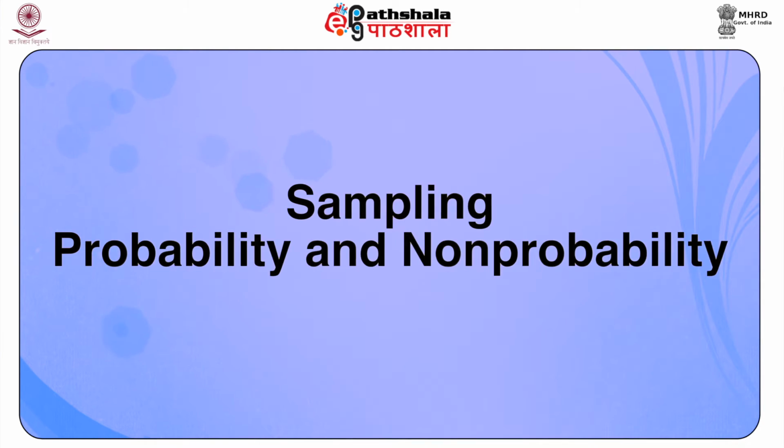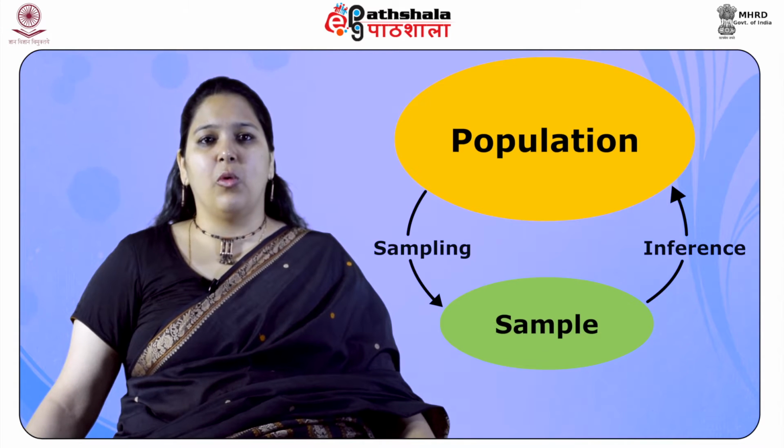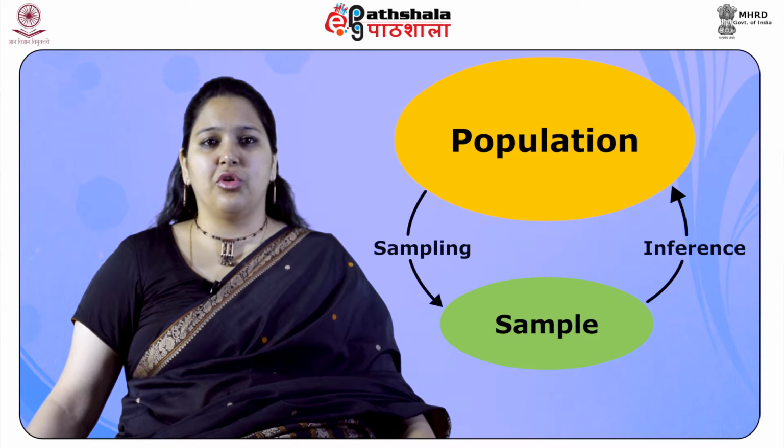A section of this module is devoted to screening of data and issues related to data management. Sampling: probability and non-probability. As defined by Field in 2004, a sample is a smaller but hopefully representative collection of units from a population used to determine truths about the population. The process of selecting a number of respondents or participants from the population for which a researcher wishes to draw a conclusion is called sampling.